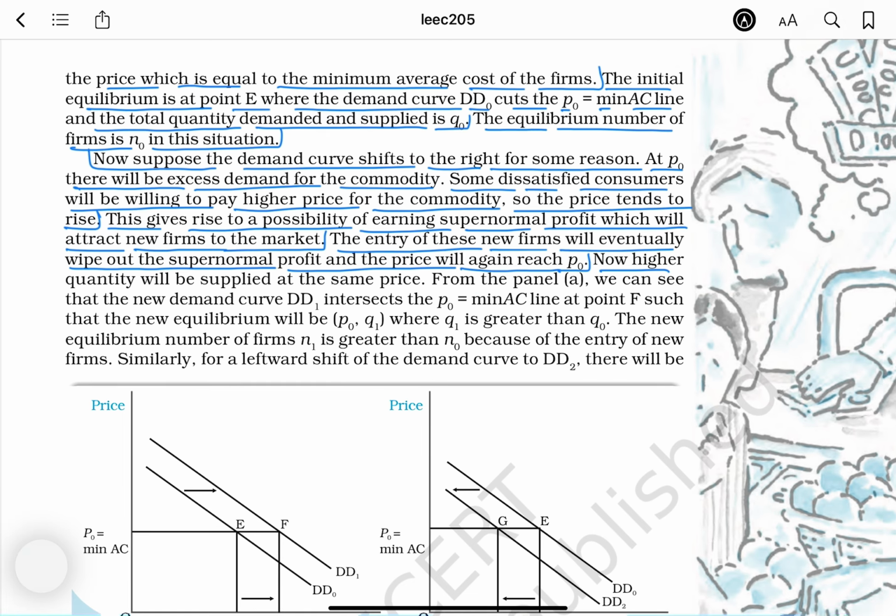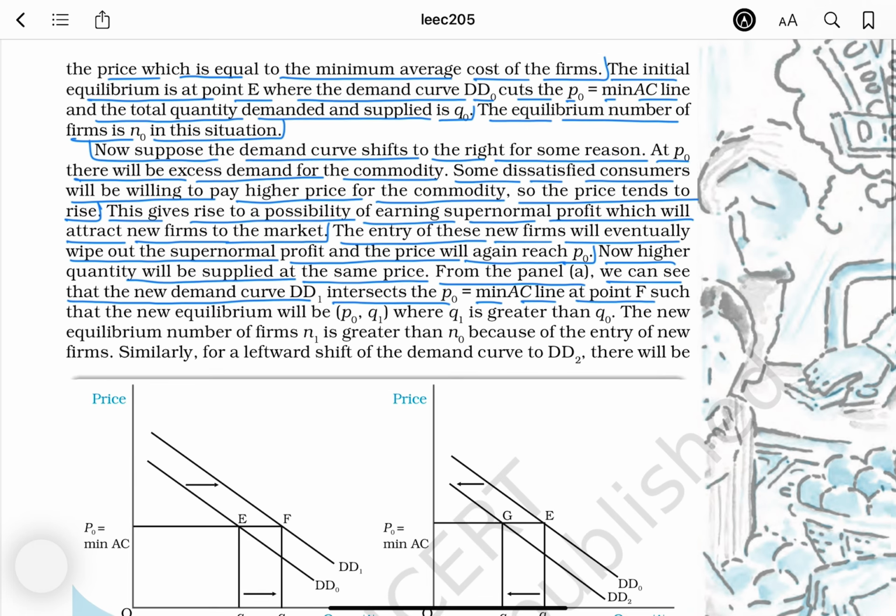Now higher quantity will be supplied at the same price. From panel A, we can see that the new demand curve DD1 intersects the P0 minimum AC line at point F, such that the new equilibrium will be P0, Q1, where Q1 is greater than Q0. The new equilibrium number of firms N1 is greater than N0 because of the entry of new firms.